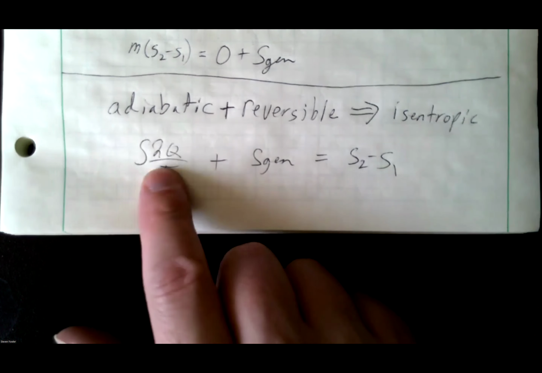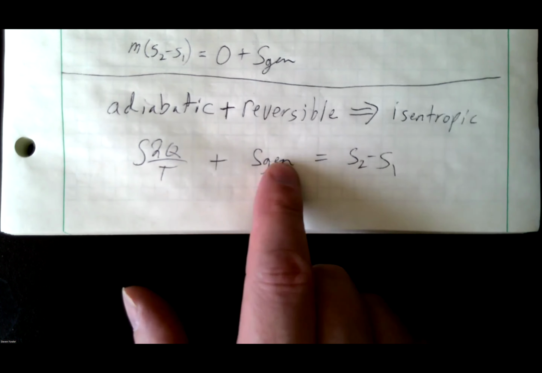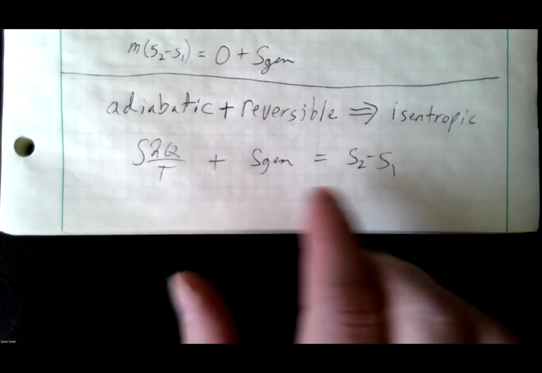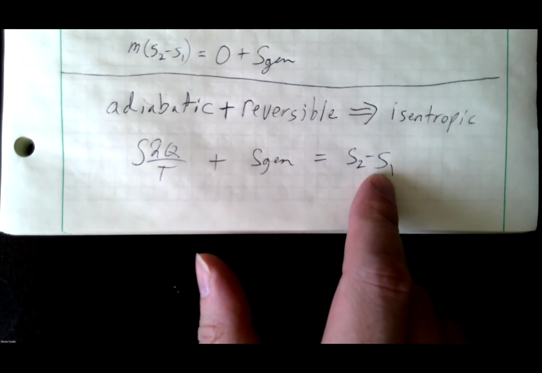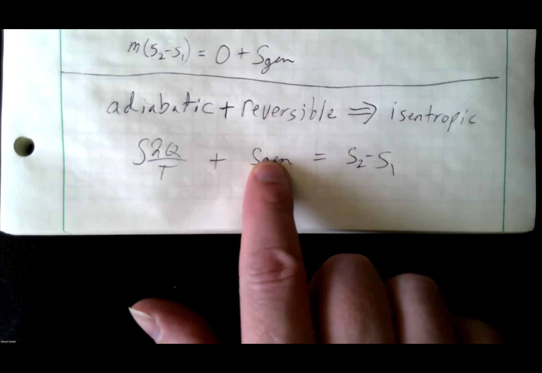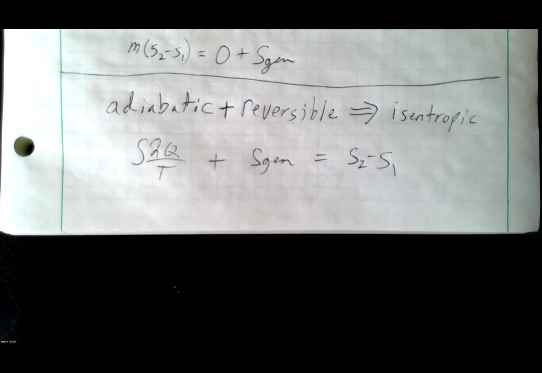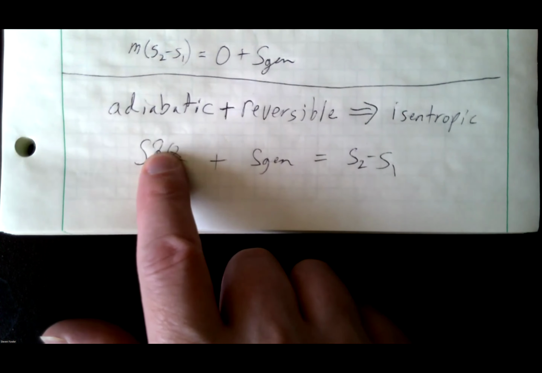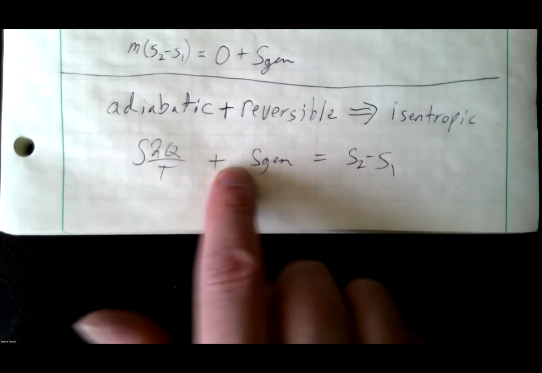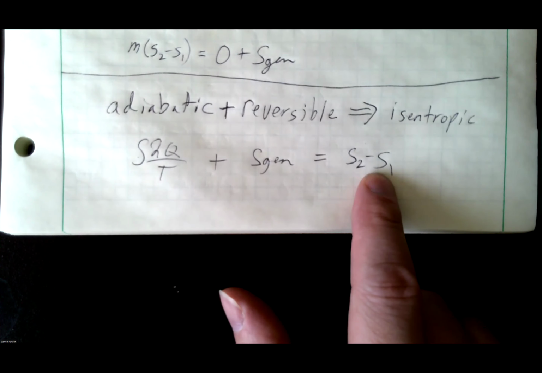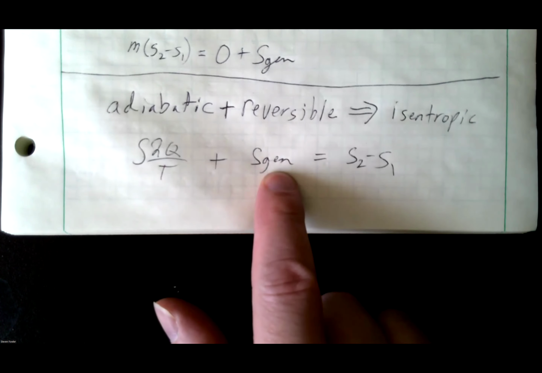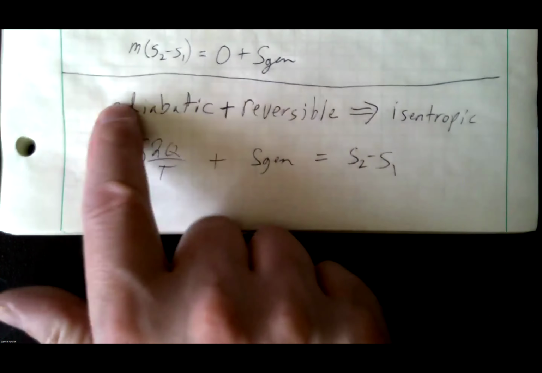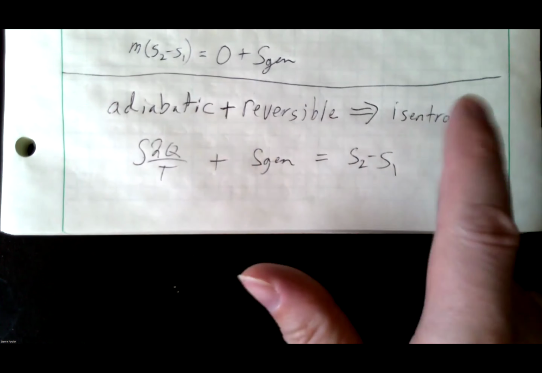This can be equal and opposite of this. These two can add up to be zero. So I can have a constant entropy situation where this plus this is equal to zero. That's the reason for the arrow, right? Because this can be negative and this can be equal and opposite of this, so these can add up to be zero. However, if I know this is zero and I know this is zero, then I know this delta has to be zero, hence the reason for the arrow. If I know this and I know this, then that tells me that.